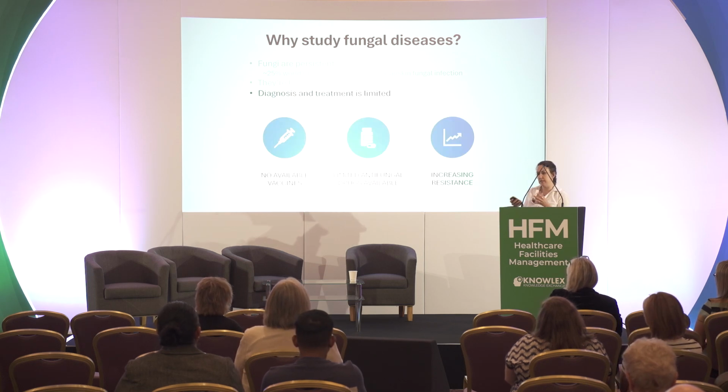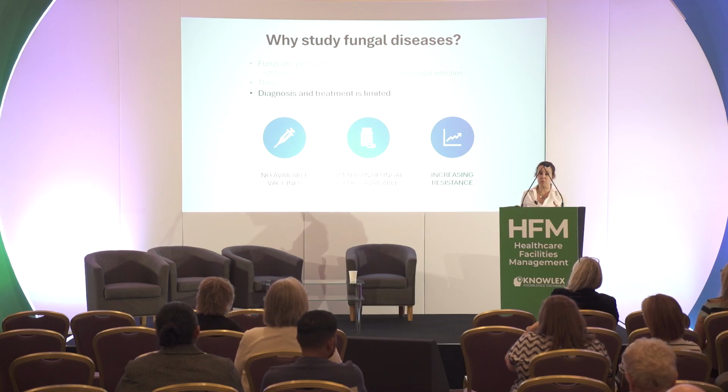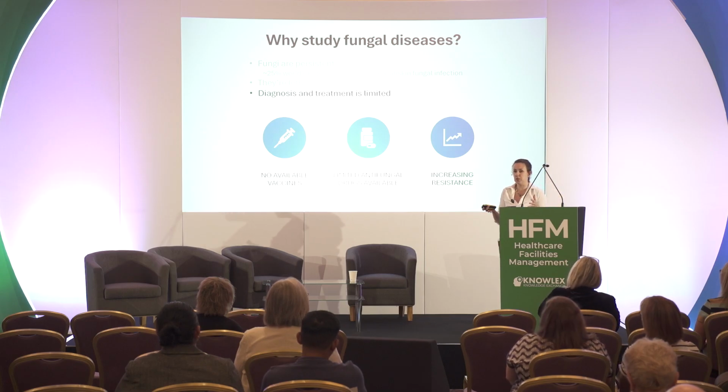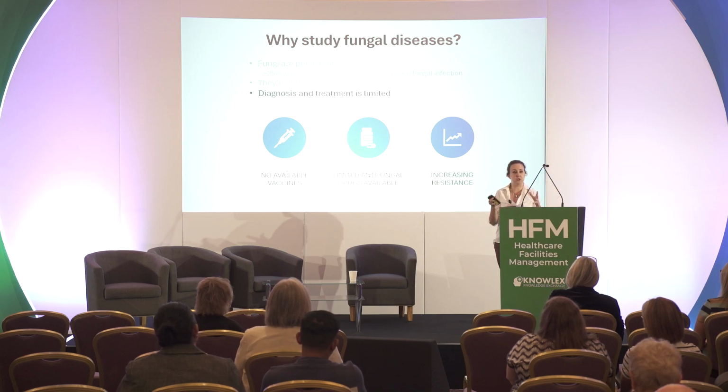One of the reasons we see, again, these high mortality rates is because our diagnosis and treatment is really quite limited for fungal infections relative to other types of infectious diseases. For example, there are no available vaccines to prevent patients from getting fungal infections. There's a couple in clinical trials coming through, but it's very, very difficult to make a vaccine against fungal pathogens. We also have very limited antifungal drugs available. Now, the antifungal drugs we do have are very good. They work well. The problem is we have very limited numbers of classes of antifungal drugs compared to something like antibiotics, where we have many, many more choices available.